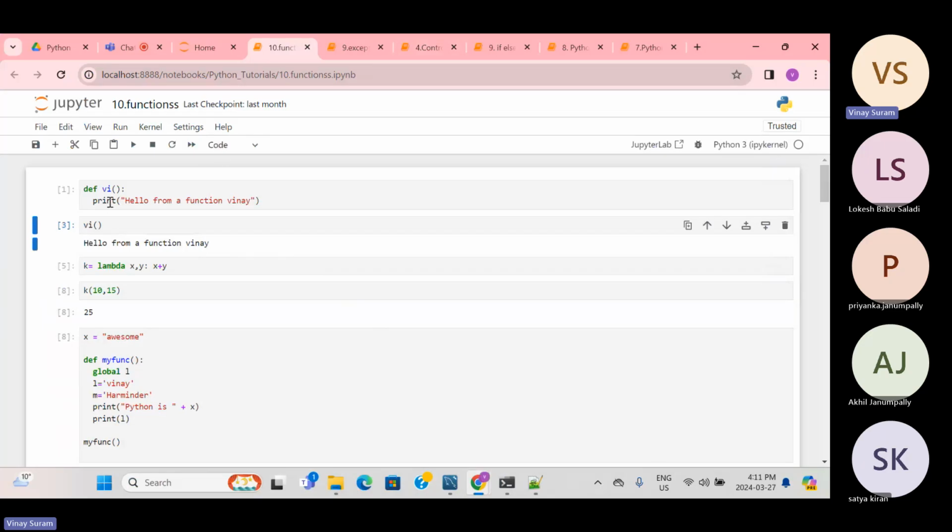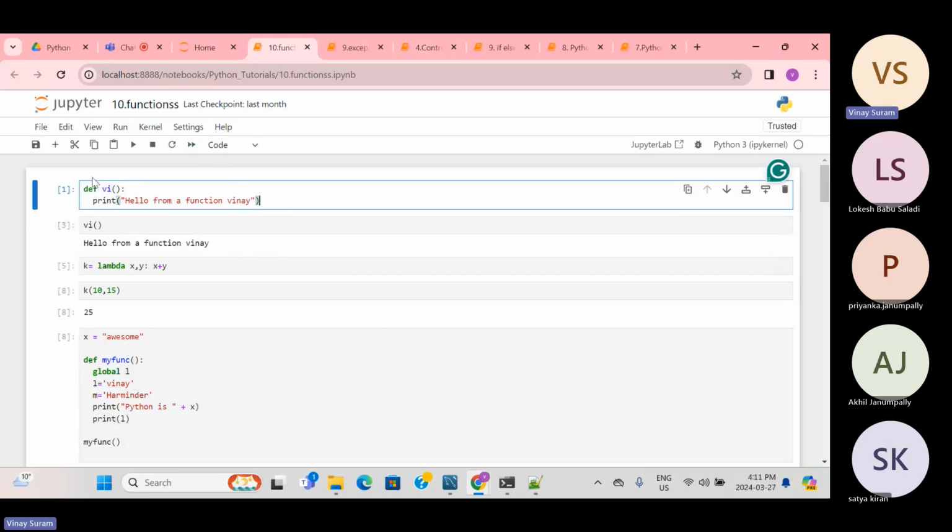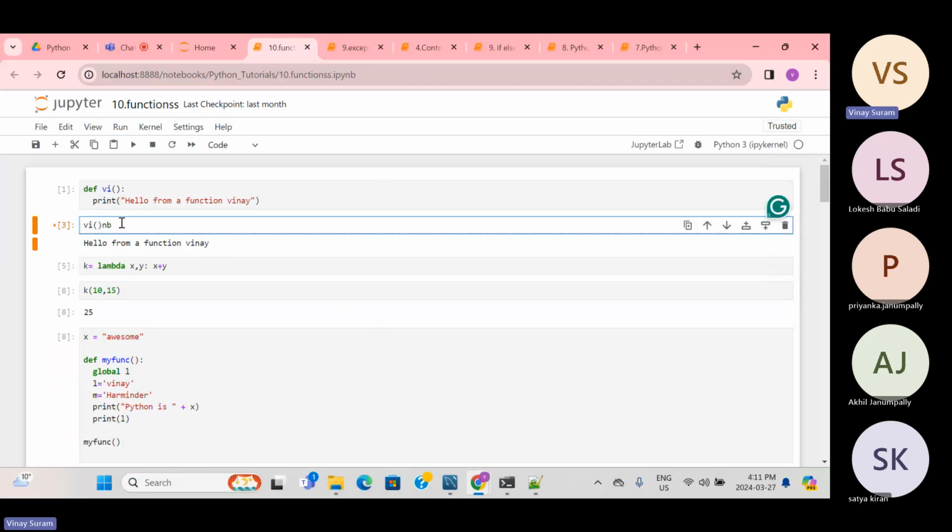Did it print hello? No, it didn't print anything. It just ran it. If you want to check whether it ran or not, you can check this one. If something is pending, it will show a star. You can see I changed something, and the star means it didn't run. Now I ran this, but there's no output. Let me check for a syntax error.